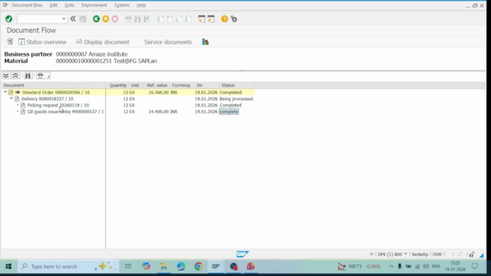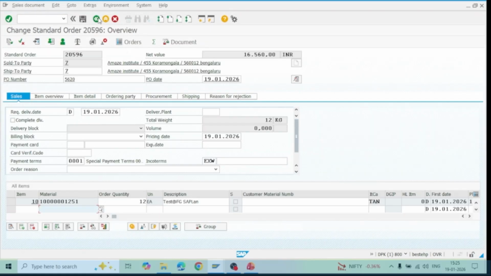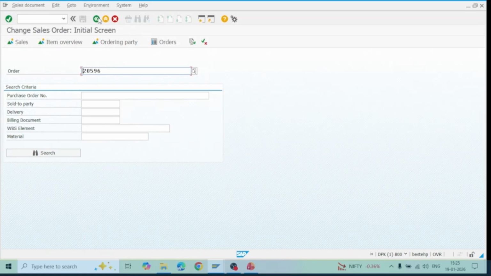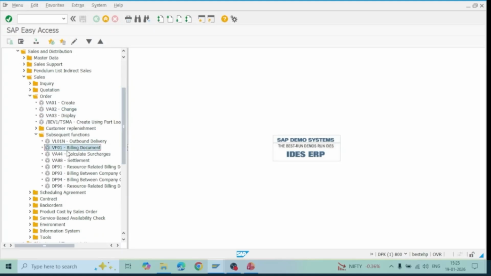Okay. Now, against these deliveries, we are going to do the billing activities. To do that, go back, go back. Go to the subsequent function here, billing activities, VF01. In the outbound deliveries, since the stock will be reduced, we can check the stock also.